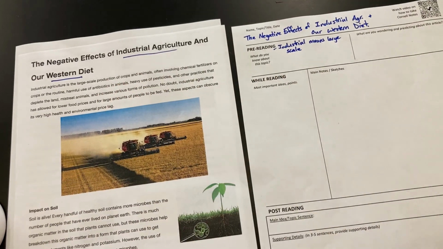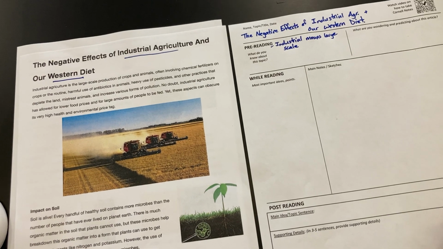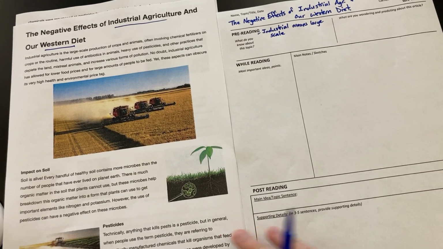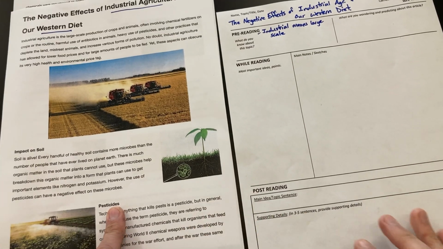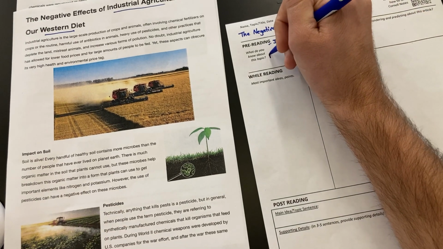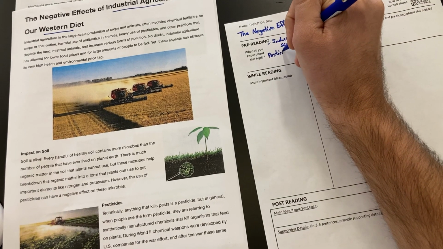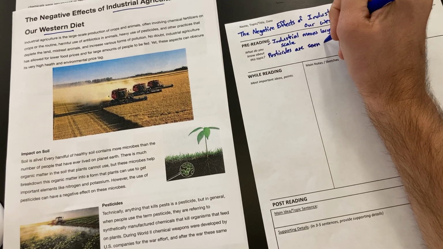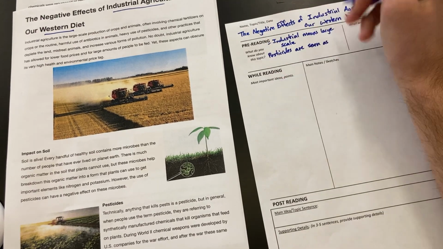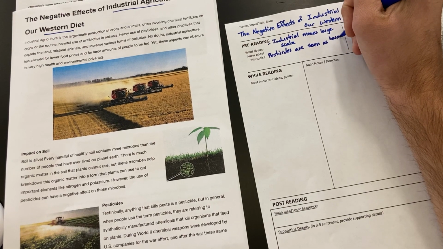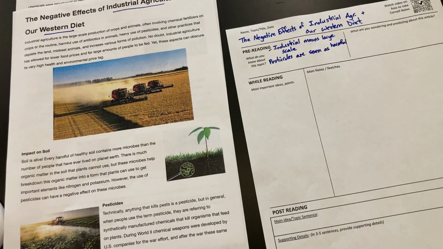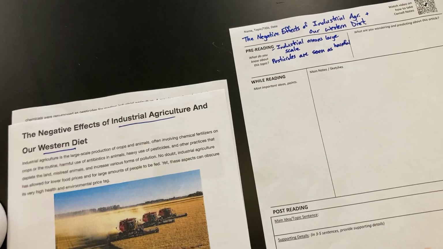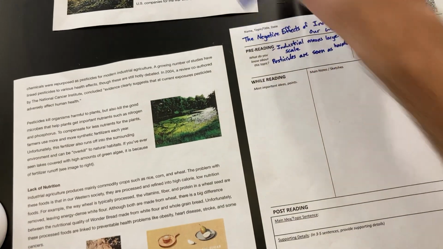If I look at some of the headings, impact on soil, I actually may not know a whole lot about soil at this point, but maybe I've heard about pesticides. And I know that pesticides a lot of times are seen as harmful. I'll go to the next page.